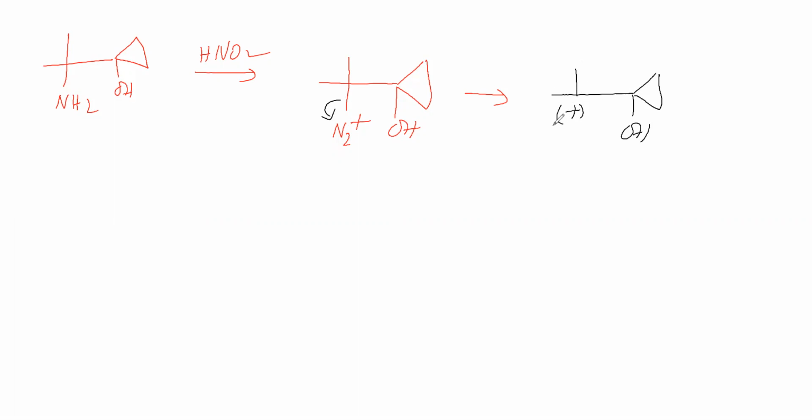Here a positive charge is there, and here a cyclopropyl is there, so what possibility is there? It is a three-membered ring. With a three-membered ring and the neighboring carbon having a positive charge, the possibility is ring expansion.